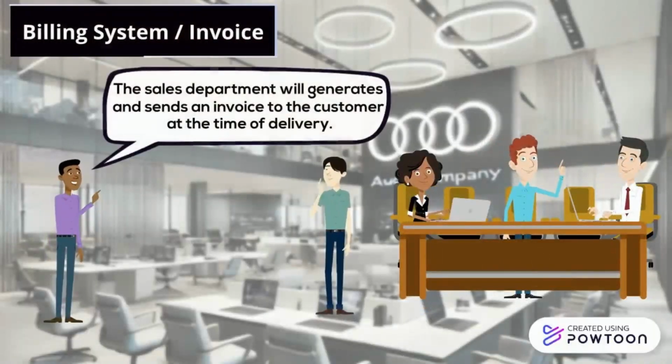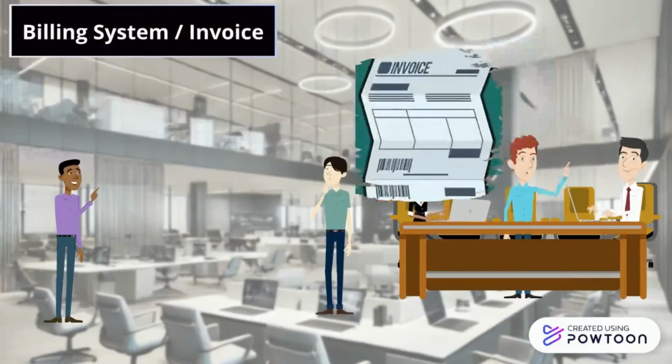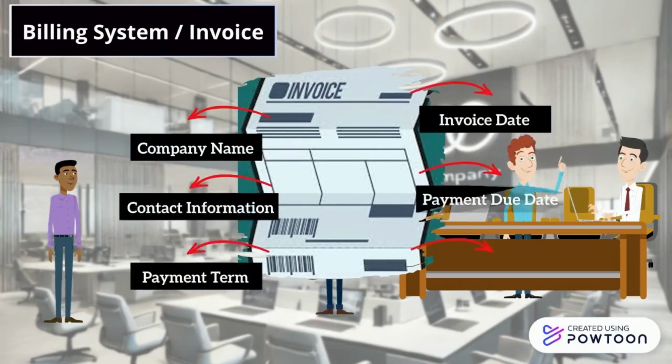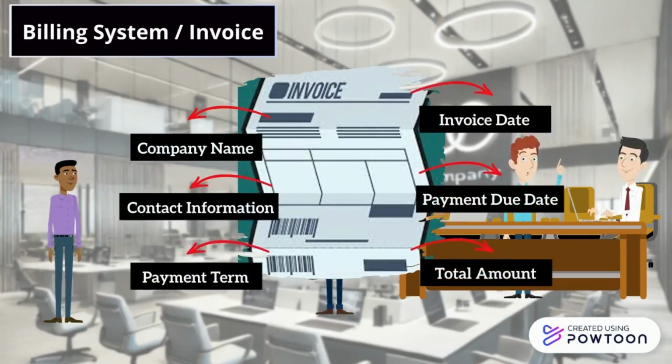The sales department of our company generates the invoice and sends it to the customer when the car is delivered to the customer. The invoice will contain the company name, contact information, payment term, invoice date, payment due date, and total amount.